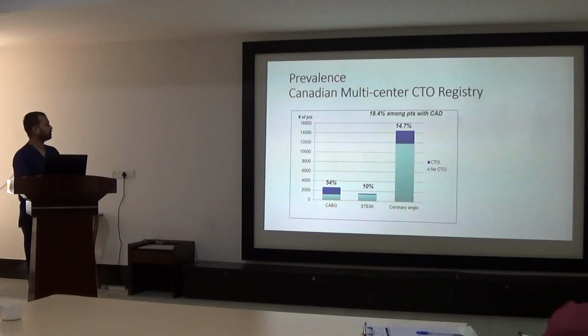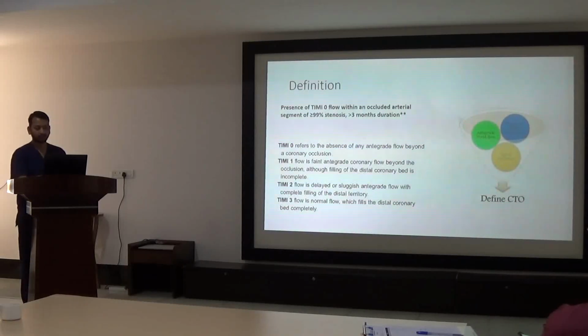Coming to the prevalence of CTO, once you say 3 months, how do you know that this is for 3 months? Here it is clinical, according to the definition, more than 3 months. How do you know that this is from 3 months? On coronary angiograms, we can see the other signs of chronic occlusion, such as collaterals and calcifications in the coronary arteries.